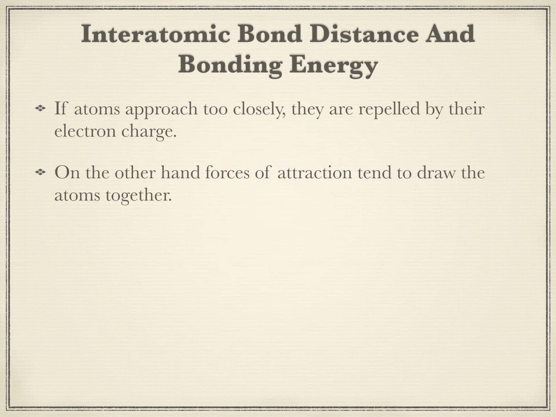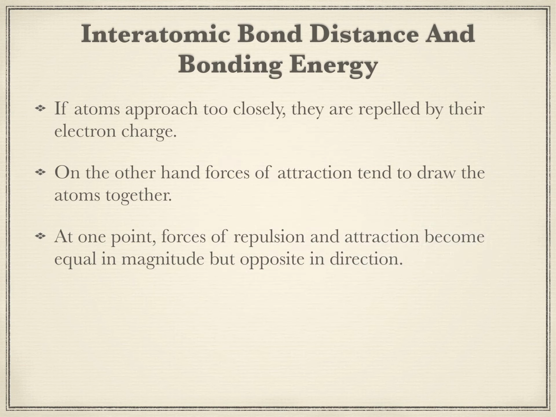But on the other hand, if there are forces that tend to attract the two atoms together, wherein the repulsive force and the attractive force become equal in magnitude but opposite in direction, the position of the atoms is called an equilibrium position. So in equilibrium position, the forces of attraction and repulsion are the same but opposite in direction.